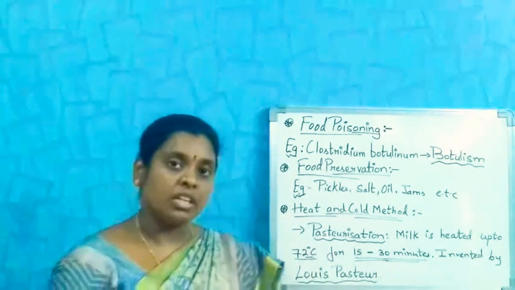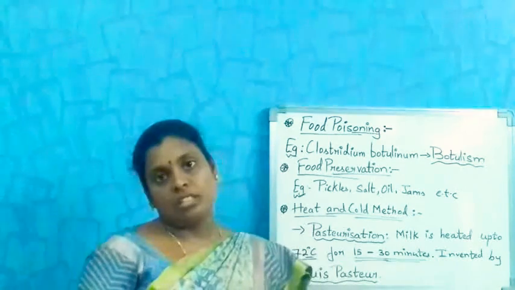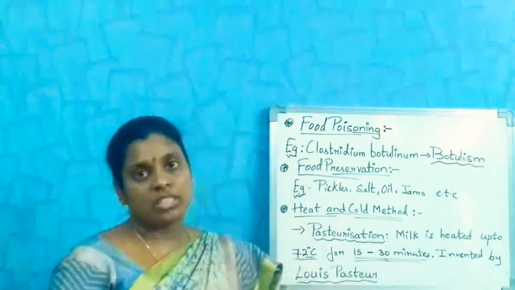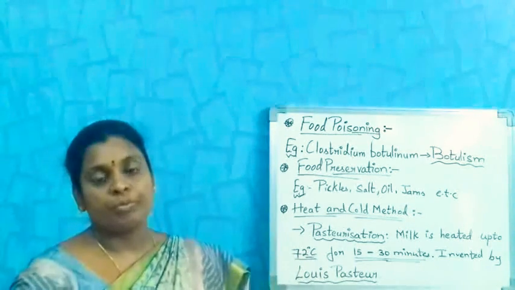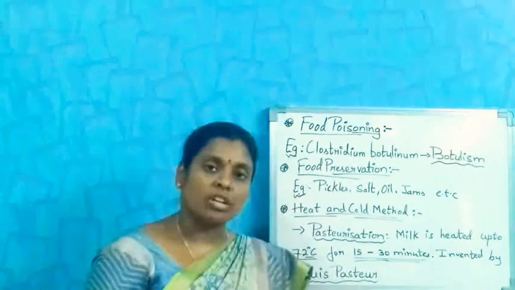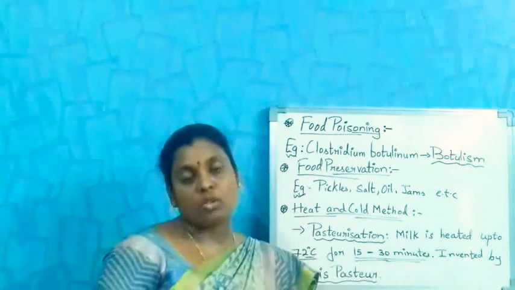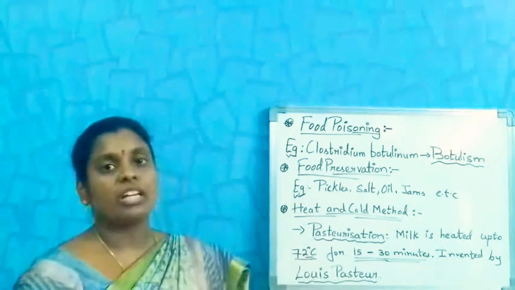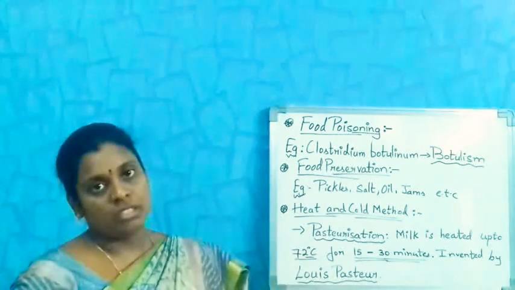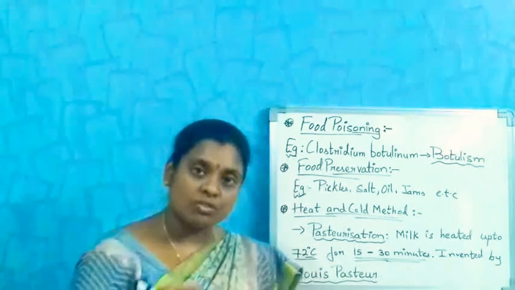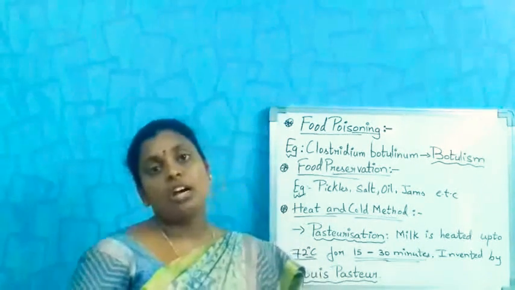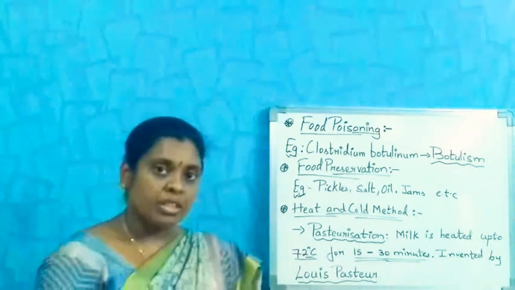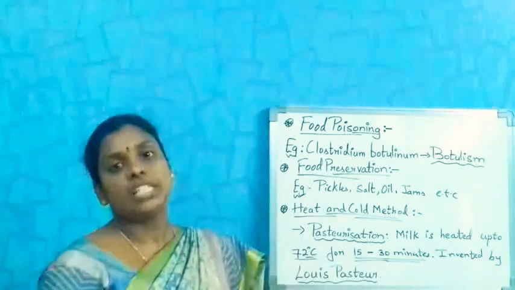For jams, jellies and sweets, we will add more sugar, that means sugar syrup. This will prevent the microorganisms from growing, and they will absorb the moisture in the food. They will not let the moisture form in it. What happens if moisture is formed? The moisture contains water, which helps the microorganisms to grow very easily.